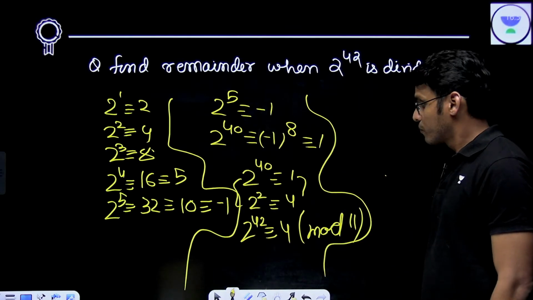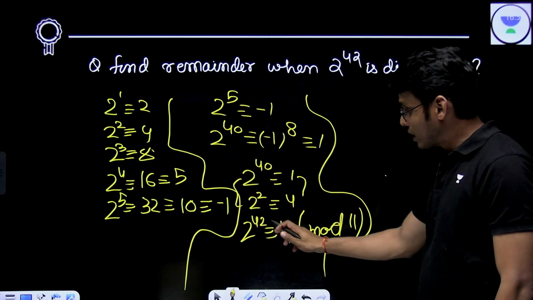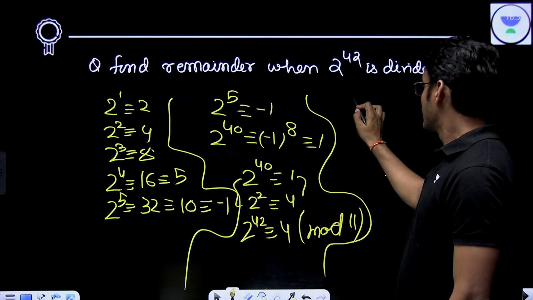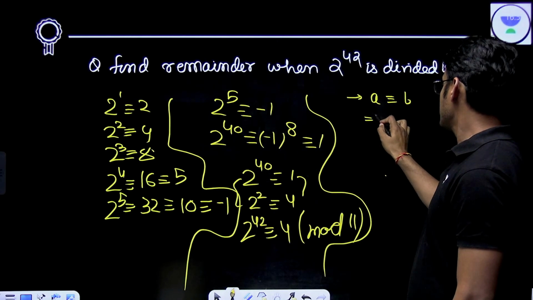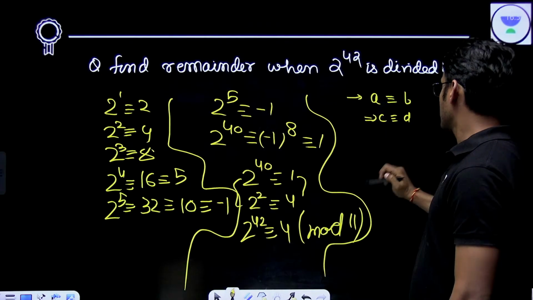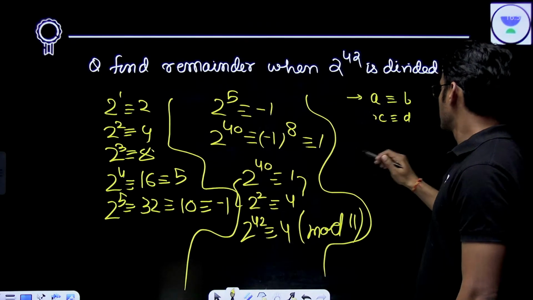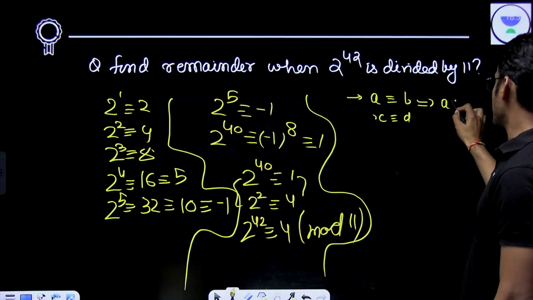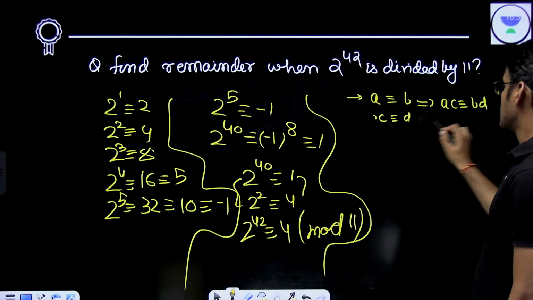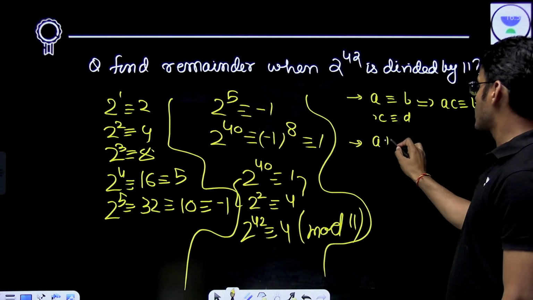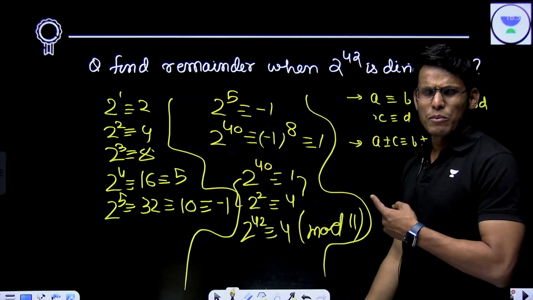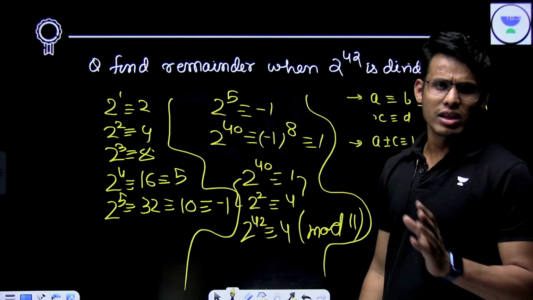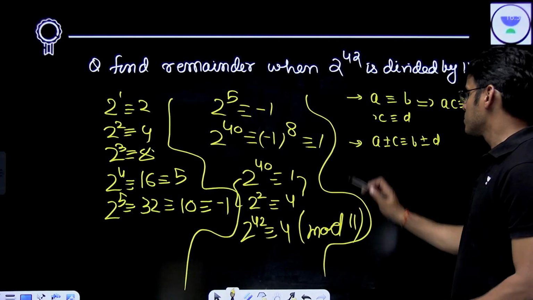Now let's see. There is another theorem coming here. If A is congruent to B, and C is congruent to D, this implies AC is congruent to BD. This is applicable in addition also. You can simply prove them using Euclid division lemma. These are very trivial theorems.